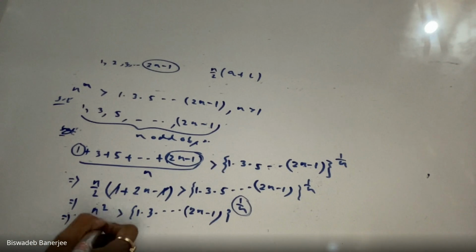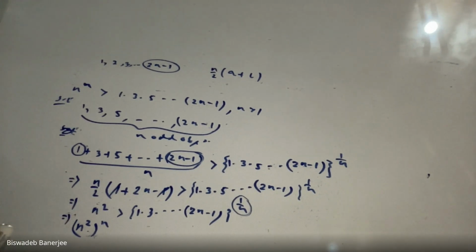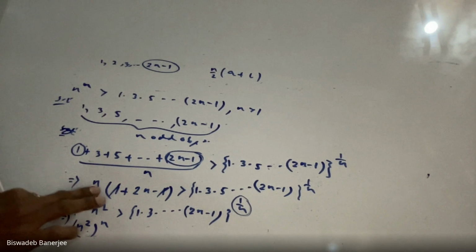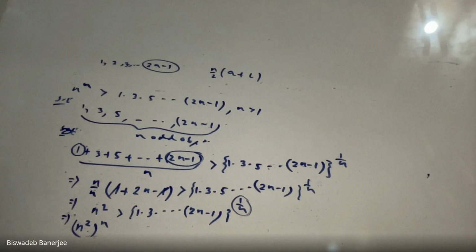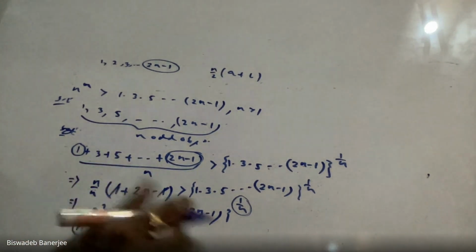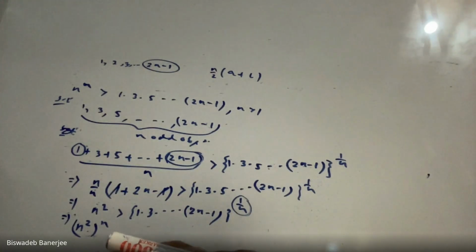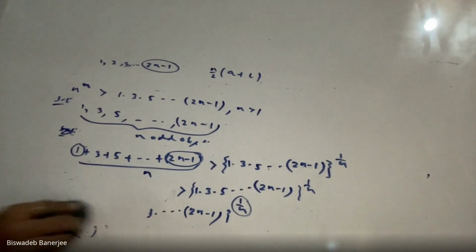Just a minute. Sorry, I made a mistake in the left hand side. My right hand side is okay.